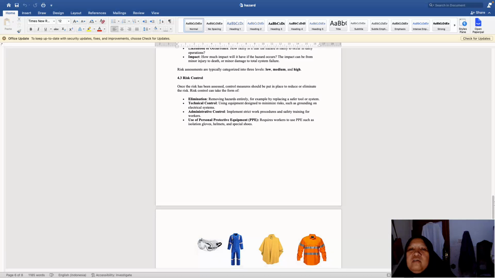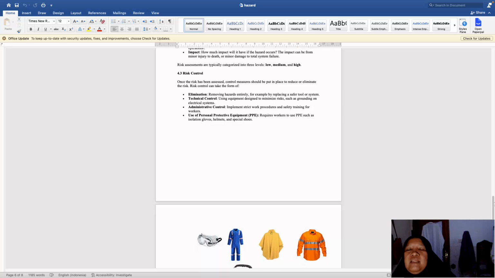4.3 Risk control. Once the risk has been assessed, control measures should be put in place to reduce or eliminate the risk. Risk control can take the form of elimination, removing hazards entirely, for example by replacing with a safer tool or system. Technical control, using equipment designed to minimize risk, such as grounding on an electrical system. And administrative control, implementing strict work procedures and safety training for workers.